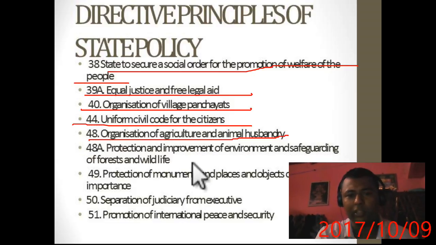48A, protection of environment. 49, protection of monuments and places of historical importance. 50, separation of judiciary from executive. And 51, promotion of international peace and security.